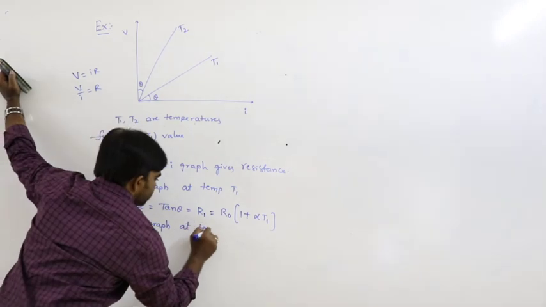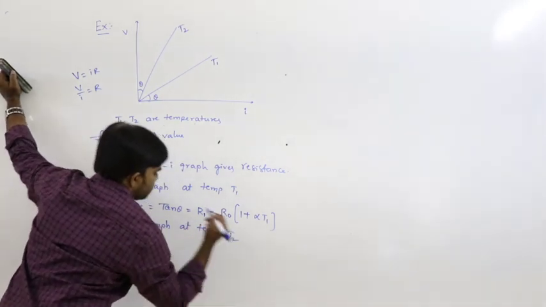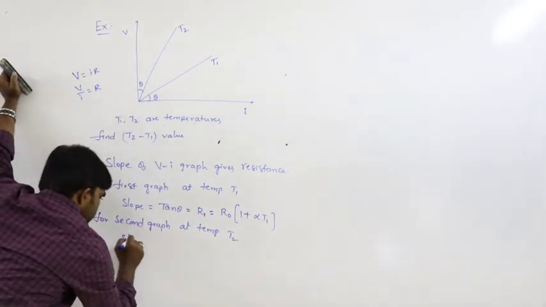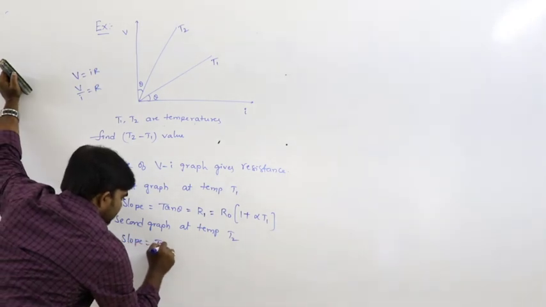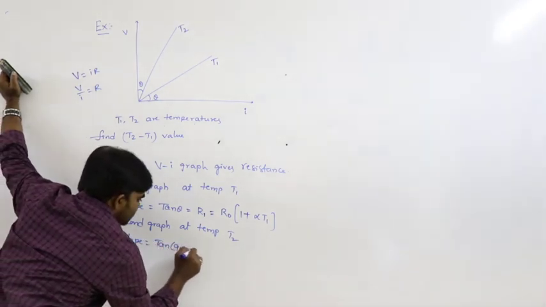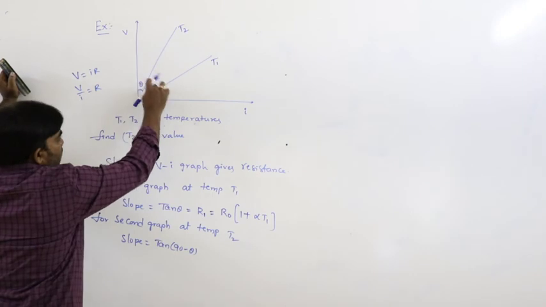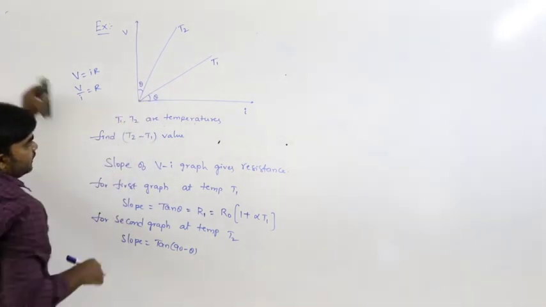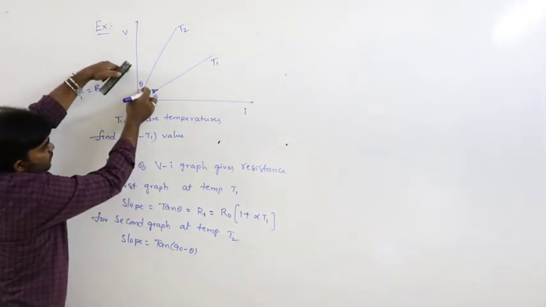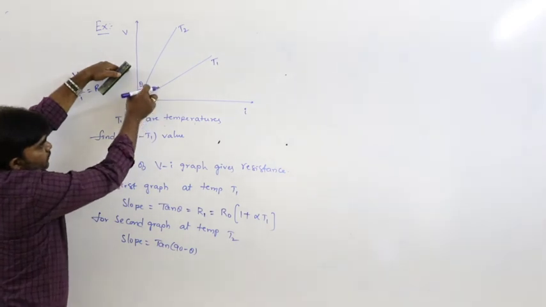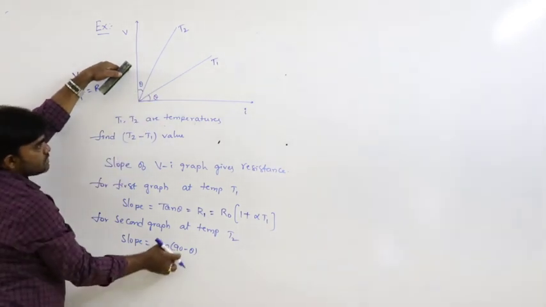Next, for the second graph at temperature T2, slope is tan of 90 minus theta. If it is theta, the remaining angle is 90 minus theta. Of course, it is made with angle theta with vertical, but with horizontal it is 90 minus theta.